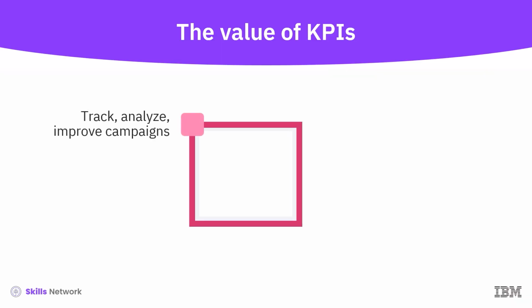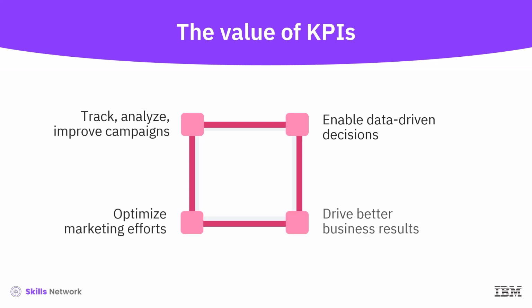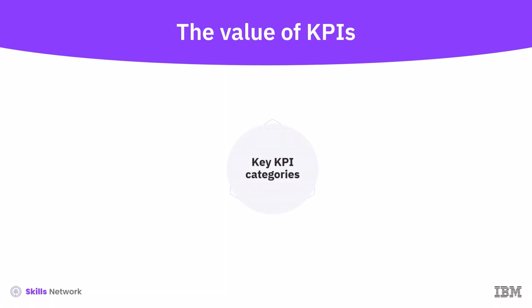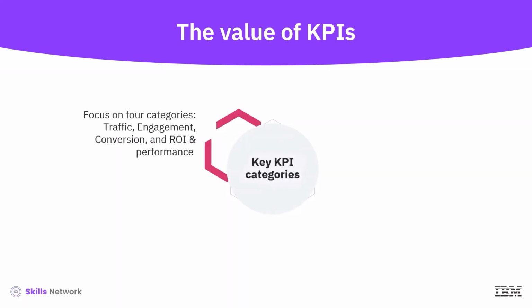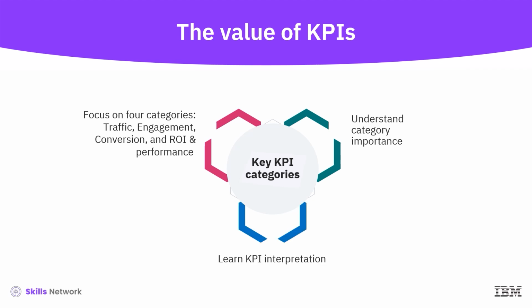KPIs help marketers track, analyze, and improve their digital marketing campaigns. By monitoring the right KPIs, businesses can make data-driven decisions, optimize their marketing efforts, and drive better results. In this video, we will focus on 4 key categories of KPIs: traffic, engagement, conversion, and ROI and performance, breaking down their importance and how to interpret them.